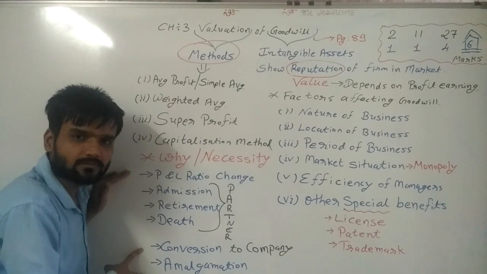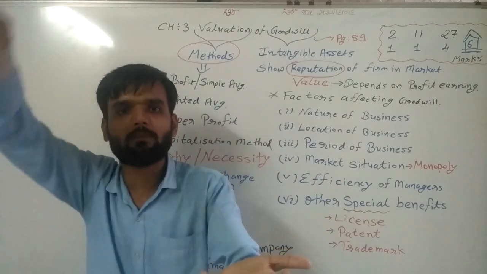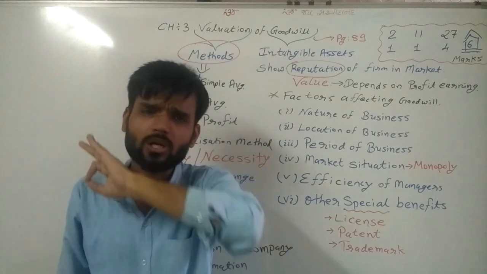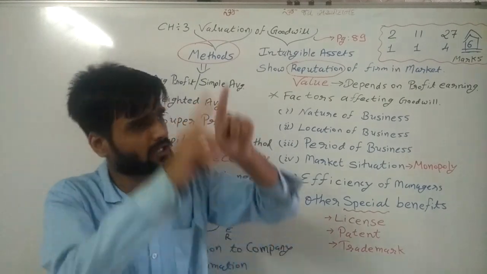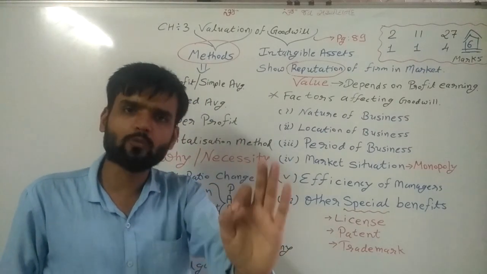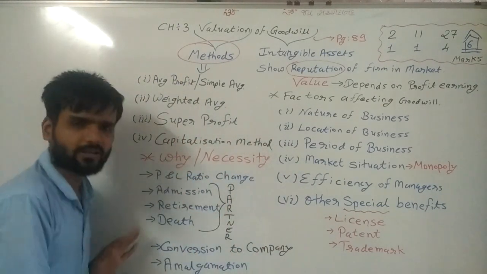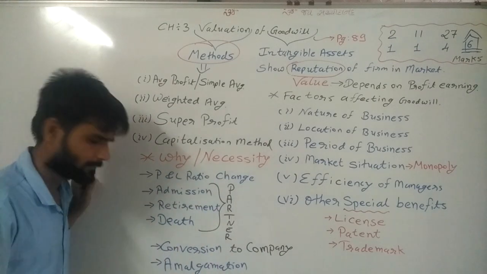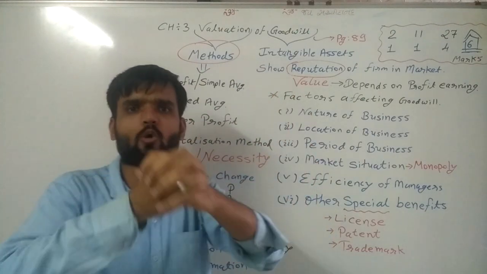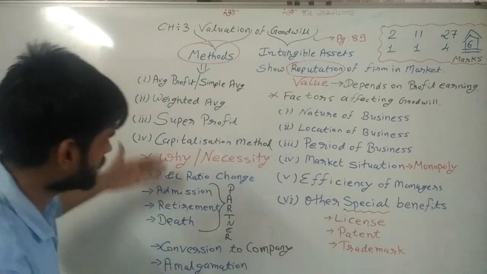Now the last 2 reasons. Conversion to company: if we are converting our partnership firm into a company, at that time also we can calculate goodwill. Goodwill calculation is not compulsory, but whenever we have decided in the contract, we will calculate goodwill by this method. And the last one is amalgamation: if 2 or more firms start working jointly, at that time also calculation of goodwill arises.